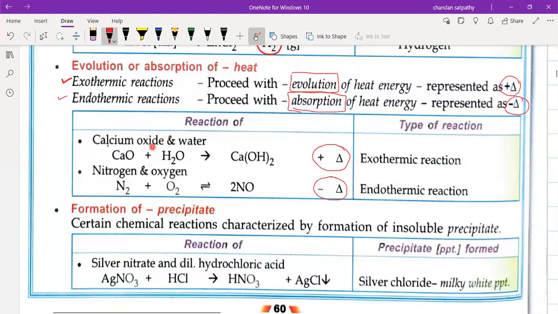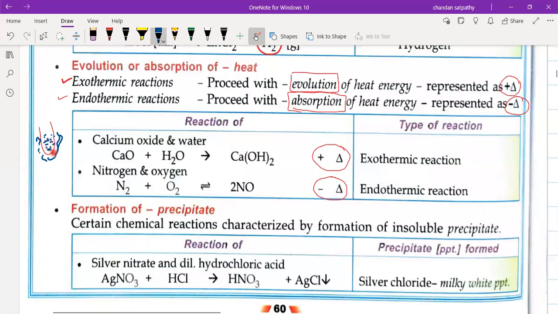Suppose we are doing a chemical reaction in a test tube, and we have taken some chemical in this. When you add water, suppose you have taken calcium oxide and you have given some water in this, then after some time what happens? The outside part will become hot. So by touching the test tube, we can know whether heat is absorbed or not. Suppose the test tube becomes cool, then we can say that it is an endothermic reaction because the chemical has absorbed the heat. Understood?